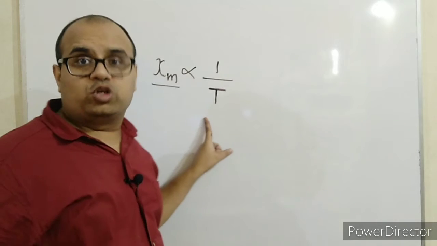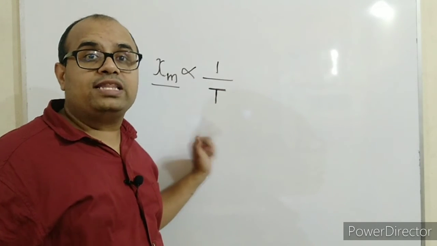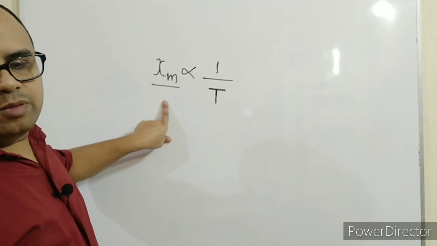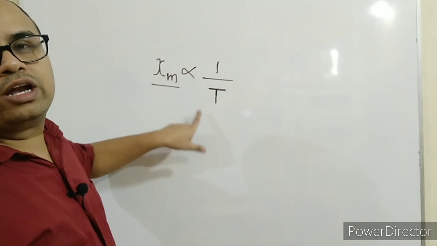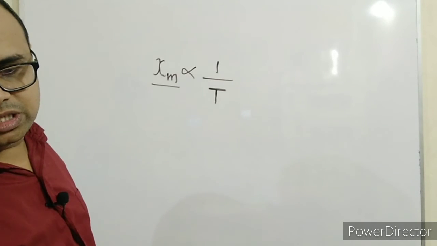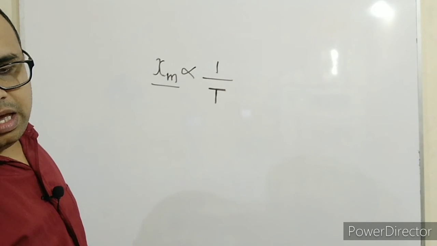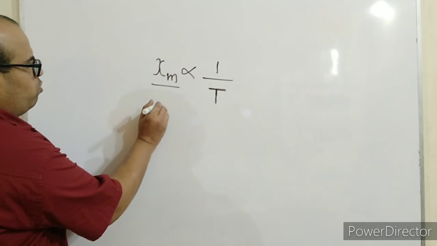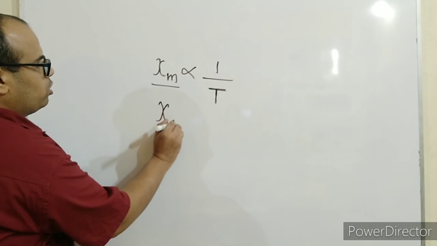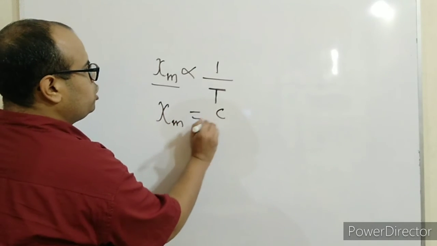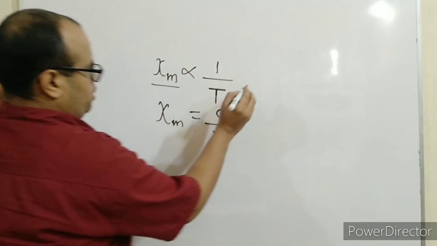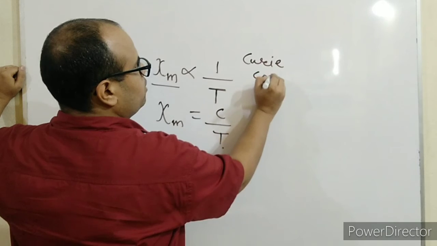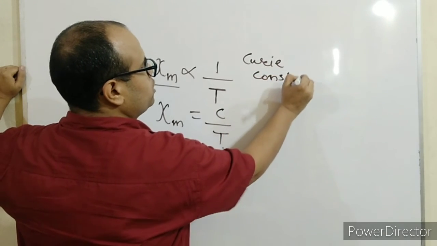Where T is the absolute temperature, defined in Kelvin. Magnetic susceptibility is directly proportional to 1 upon T, or it is inversely proportional to the absolute temperature. And when you remove the proportionality sign, there comes a constant, and this constant is called the Curie constant.